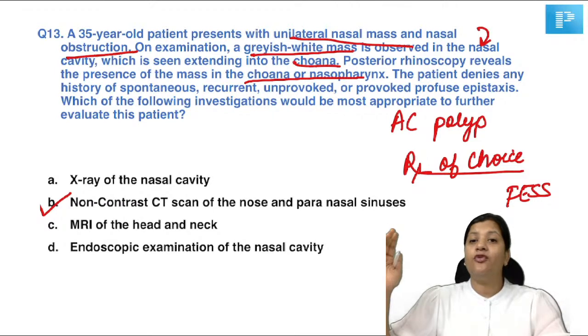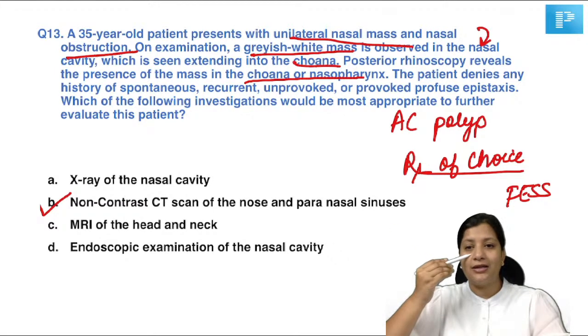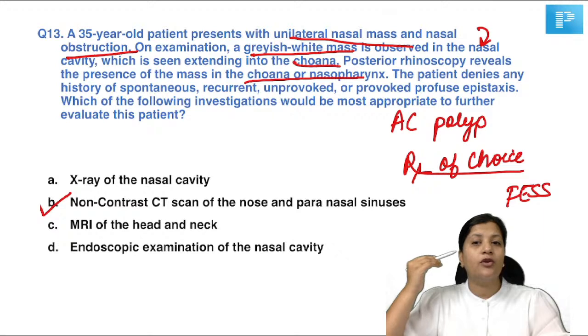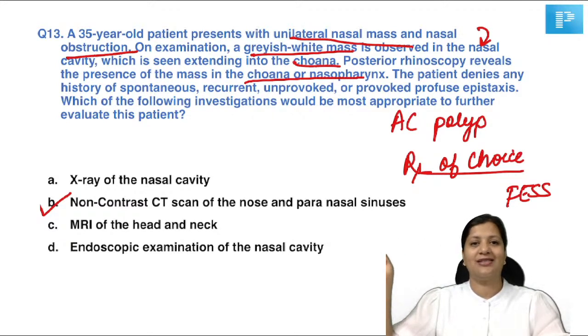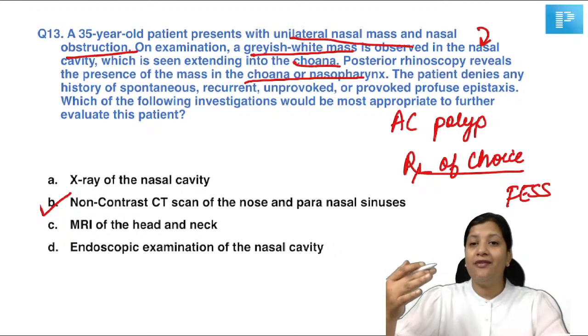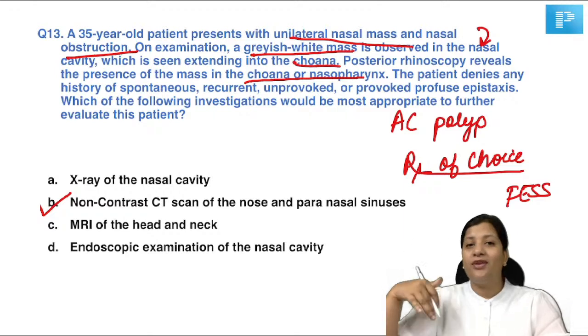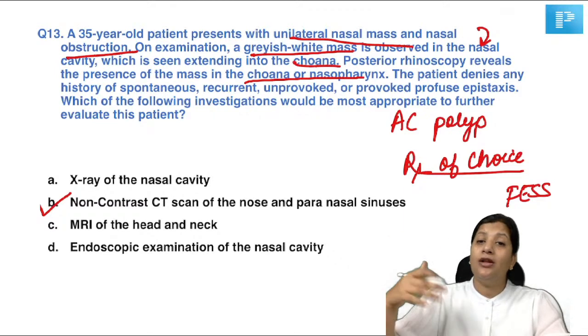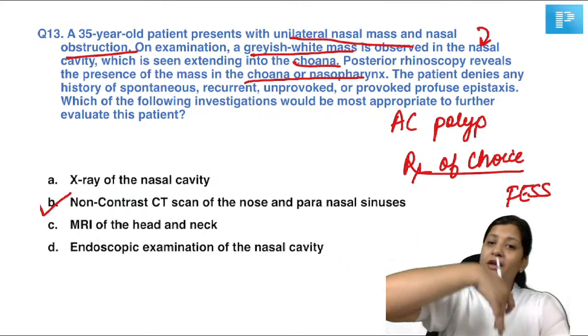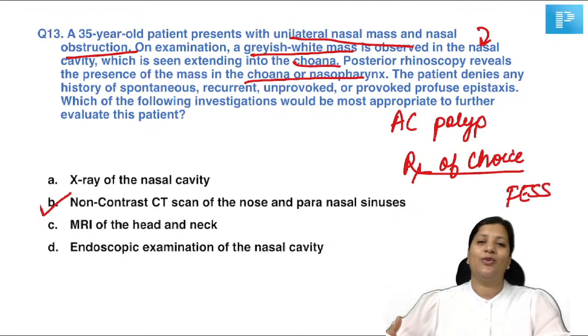Yes, Abdullah, it comes from the maxillary sinus. From the maxillary sinus it enters the nose, and from the nose it goes behind into the nasopharynx. So most of the time, we cannot see its origin from the maxillary sinus. What we can see is a mass in the nose going to the nasopharynx. So the observational finding will be this. On CT, you can appreciate that it is coming from the maxillary sinus going into the nasal cavity and from there into the nasopharynx.